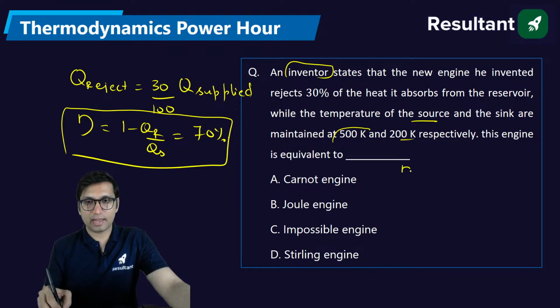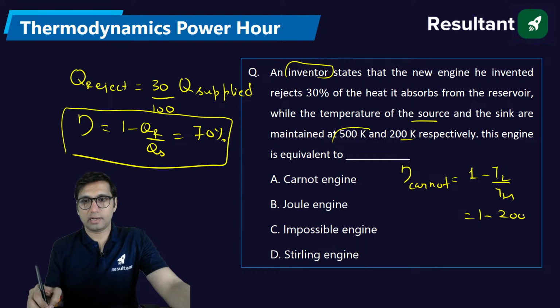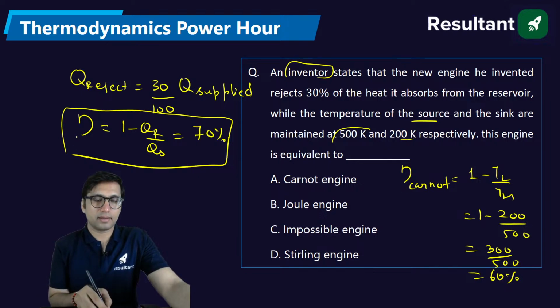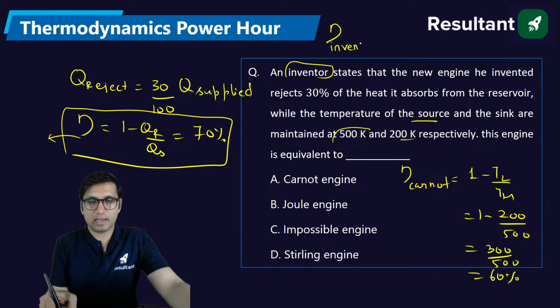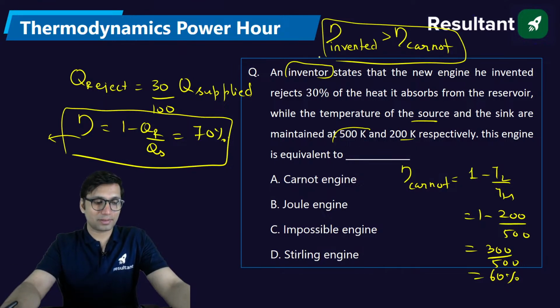That can be checked with the help of Carnot cycle efficiency. So Carnot engine efficiency will be 1 minus lower temperature by higher temperature, which will be 1 minus 200 by 500, which will be how much? Which will be 60%. So you can see that the invented engine efficiency is greater than Carnot engine efficiency. Is it possible that you are inventing an engine and its efficiency is coming out to be greater than Carnot? That is not possible. That is an impossible case. So the answer will be option C.